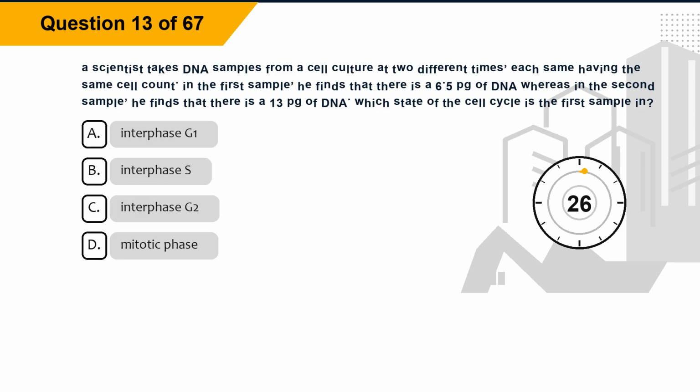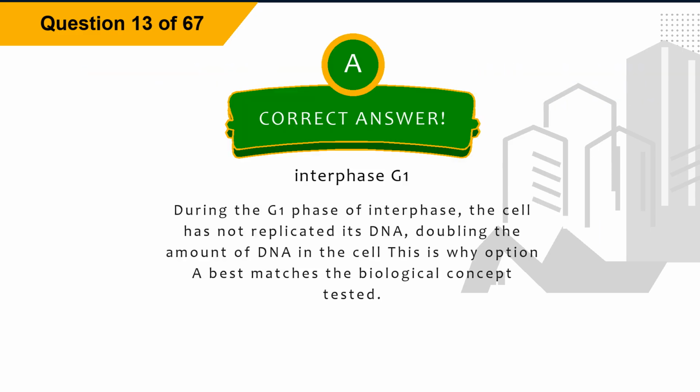Question 13. A scientist takes DNA samples from a cell culture at 2 different times, each having the same cell count. In the first sample, he finds that there is 6.5 pg of DNA, whereas in the second sample, he finds that there is 13 pg of DNA. Which state of the cell cycle is the first sample in? Option A, interphase G1. Option B, interphase S. Option C, interphase G2. Option D, mitotic phase. The correct answer is option A, interphase G1. Explanation. During the G1 phase of interphase, the cell has not replicated its DNA, doubling the amount of DNA in the cell. This is why option A best matches the biological concept tested.